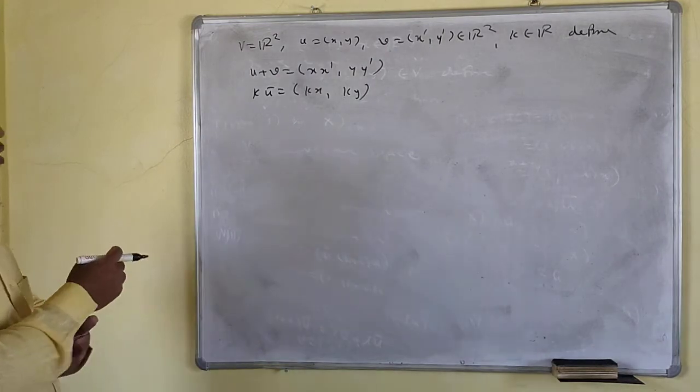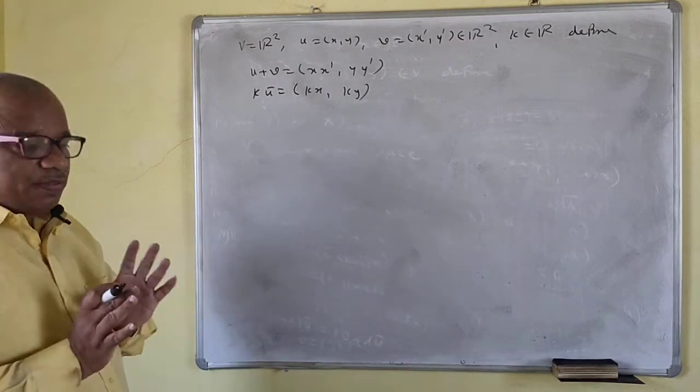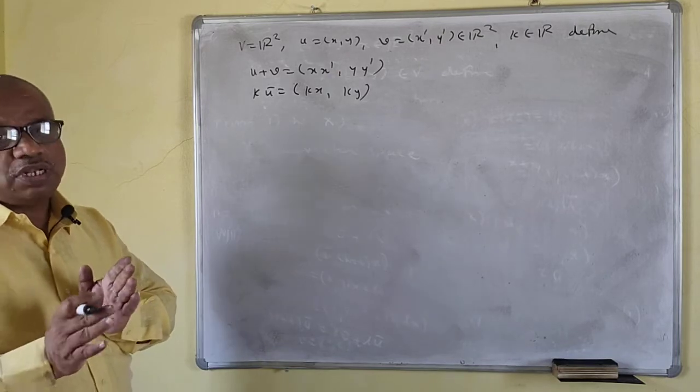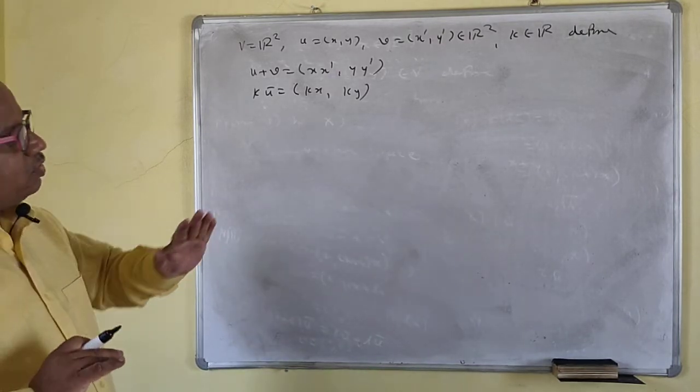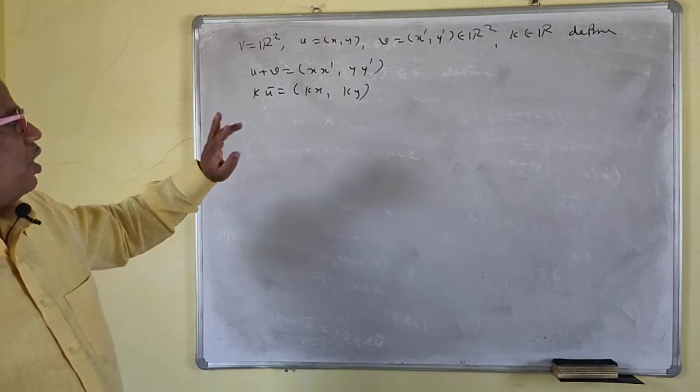Okay, so now here addition is not usual, but the multiplication is usual. But multiplication being usual does not imply that all the 10 axioms hold. If addition is usual, then the first 6 axioms hold.